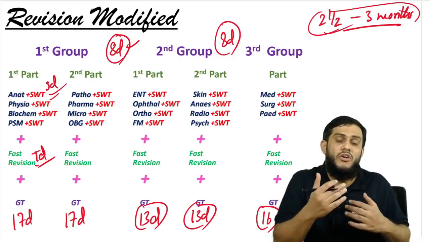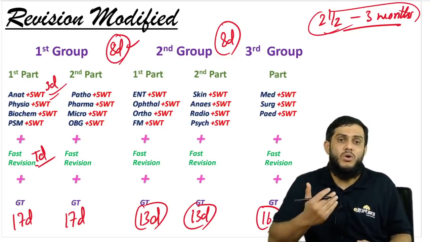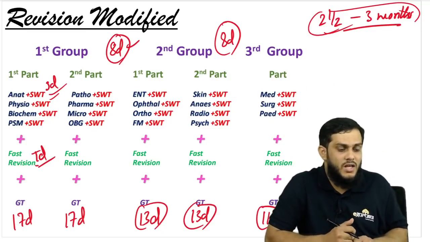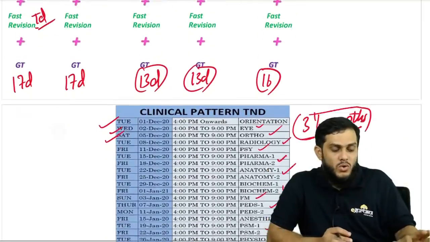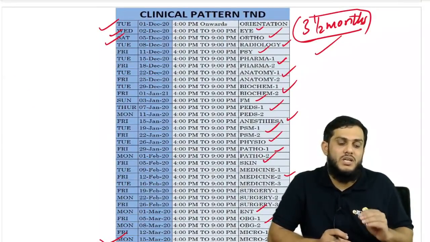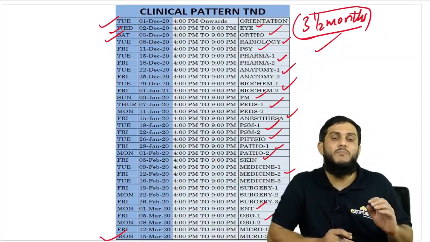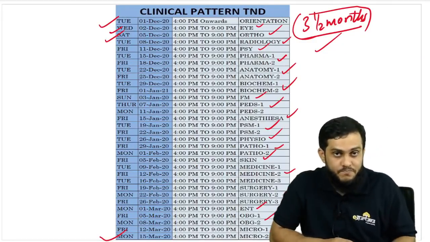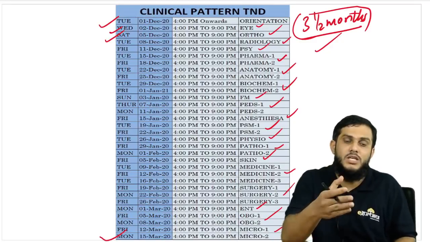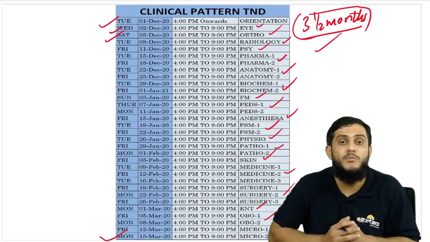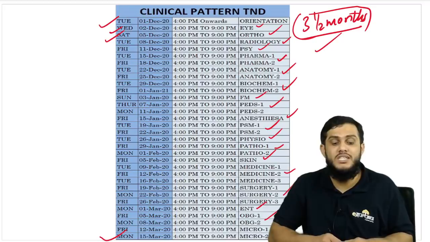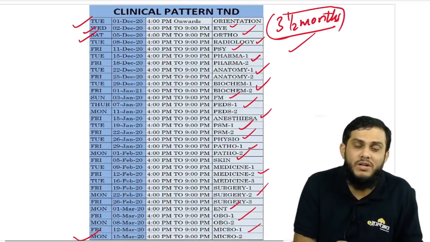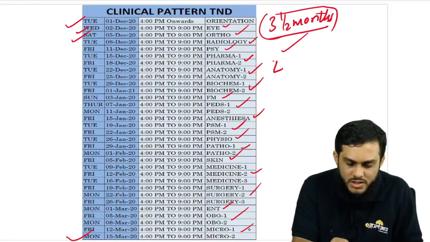Because individually, to read, to be on track, to push yourself for another 4.5 months, it's very difficult. So, sir, I want to go for TND, then go for TND. Once again, I'm telling you, TND is the best plan to keep you on track. Now, if you're going for TND, all these are subject-wise tests. So what about the GTs? When to give GTs? If you ask me that, I'm telling you, every month, at least 2 GTs.